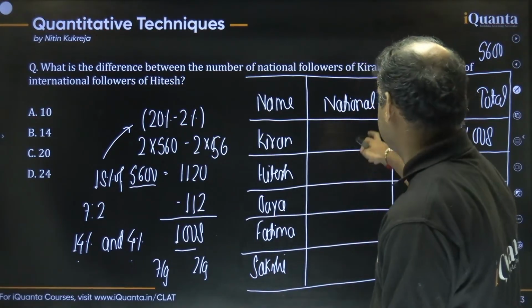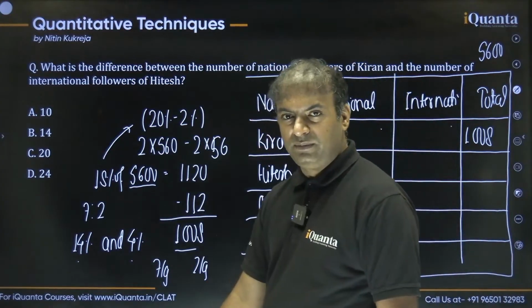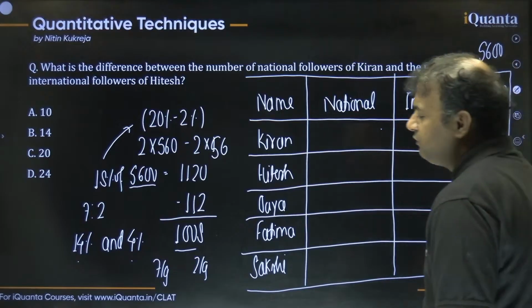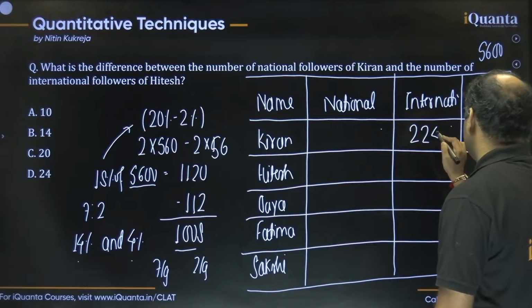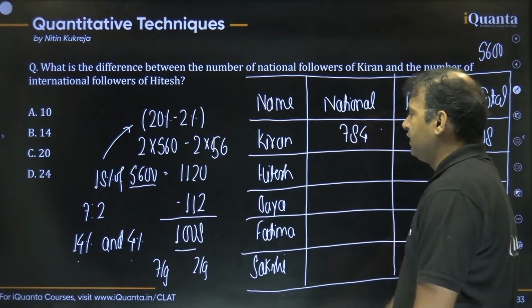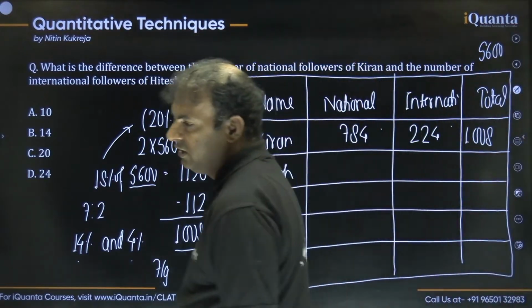So for the number of national and international followers, 1008 by 9 should be, let's do this in this way, 112, right? So 112 into 2, we can say 224, and 112 into 7, we can say 784. All right, guys. So this is how we can find the number of national and international followers of Kiran as well, right? Simple.